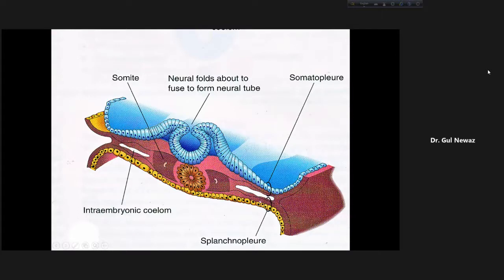And the intraembryonic splanchnic mesoderm with the underlying endoderm forms the splanchnopleure, that is the wall of the gut tube. Just remember, this forms the body wall and this forms the wall of the gut tube.